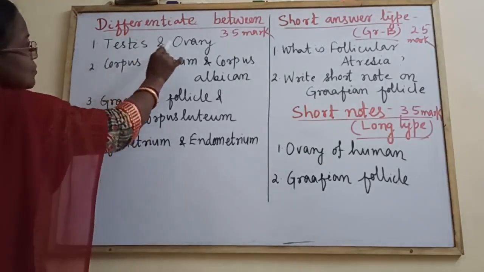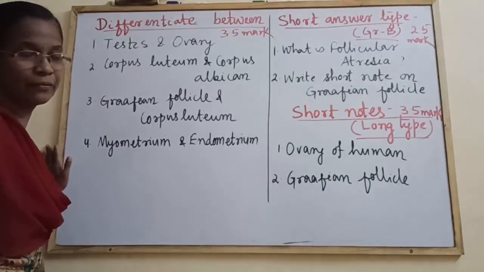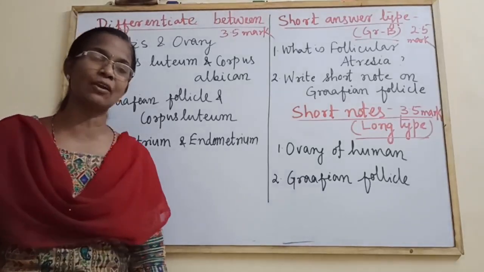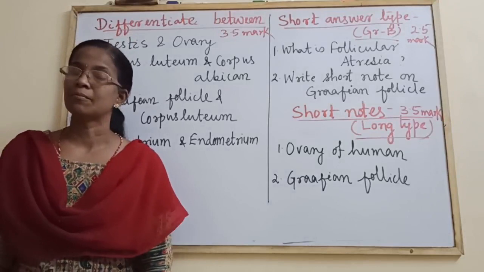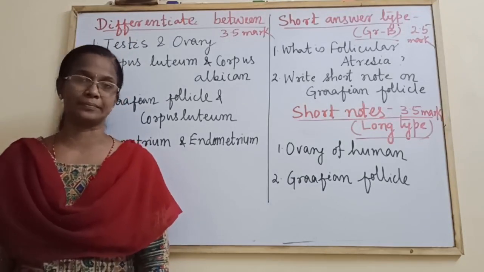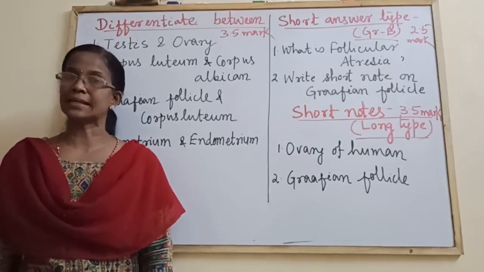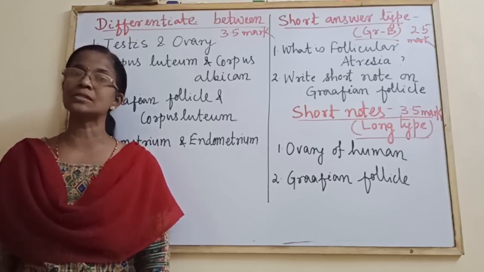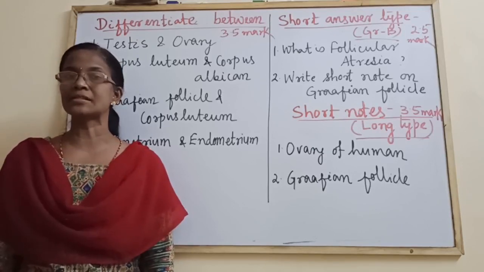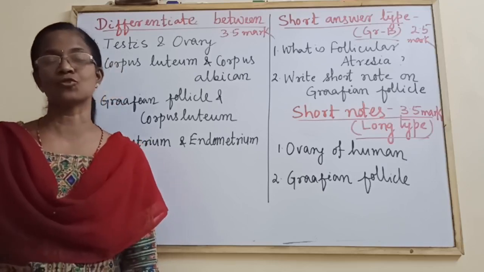Then let us discuss the differentiation between testis and ovary. The testis is the male gonad, the ovary is the female gonad. Testis secretes testosterone, which is the male sex hormone, and the male gamete, sperm or spermatozoa.